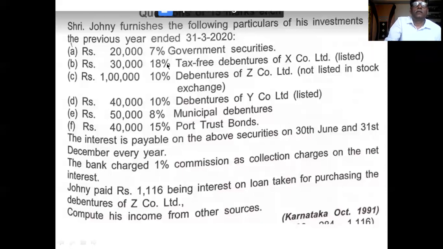Yesterday I was explaining this question of 15 marks. Okay, you see this problem. Today the tendency is very poor.